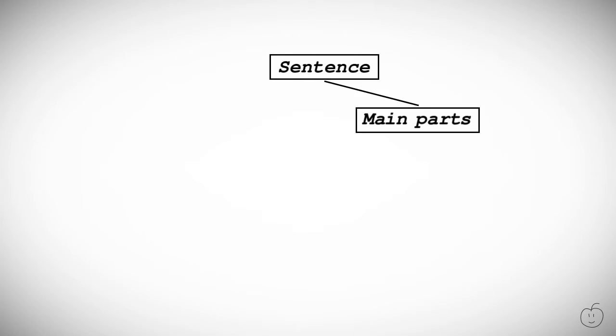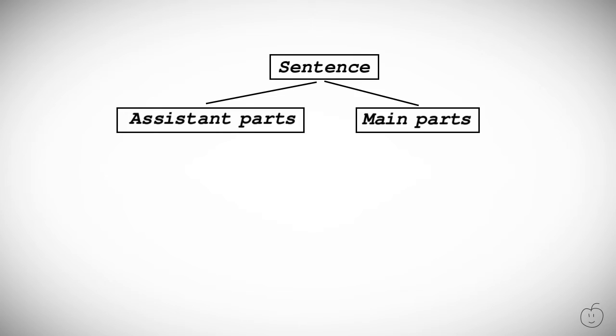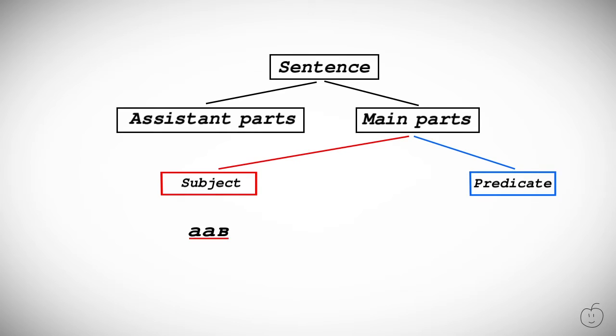Now let's examine this sentence. A Mongolian sentence has main parts and assistant parts. The main parts are the subject and the predicate. In our case, Av is the subject and Irsen is the predicate. Subject tells us which person or thing we are talking about. The question words for subject are what, who, which one, etc. Predicate tells us what we are saying about that subject.